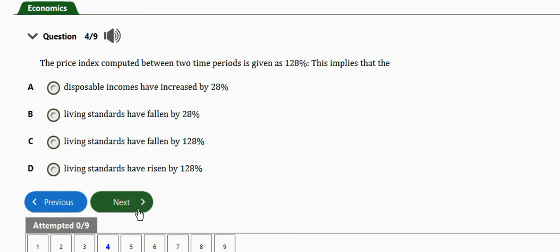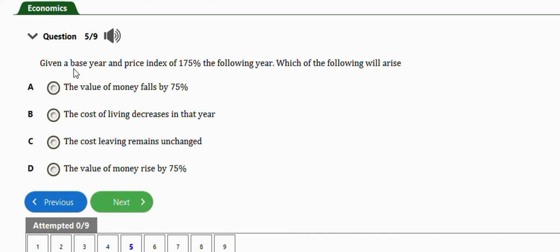The next question is this one. It says given a base year and a price index of 175% the following year, which of the following will arise? The value of money falls by 75%, the cost of living decreases in that year, the cost of living remains unchanged, or the value of money rises by 75%. So the right answer is option A, the value of money falls by 75%.